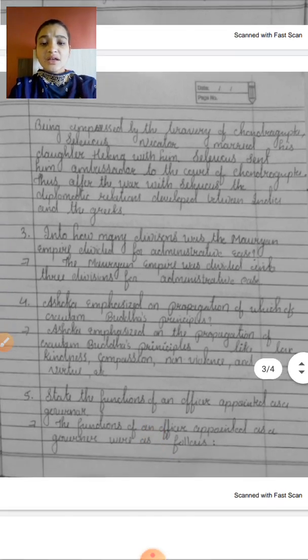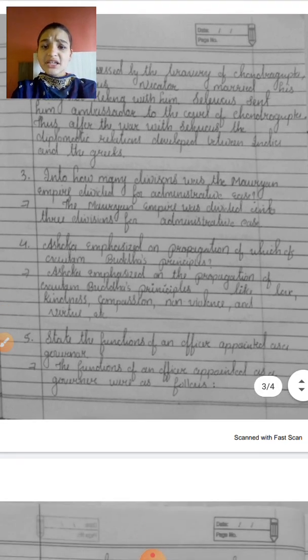Into how many divisions was the Mauryan Empire divided for administrative ease? Particular works were arranged so that each work had to be done by a particular division. It was divided into three divisions. Thus the Mauryan Empire was divided into three divisions for administrative ease. Here it asks into how many divisions, so you just have to write 3.